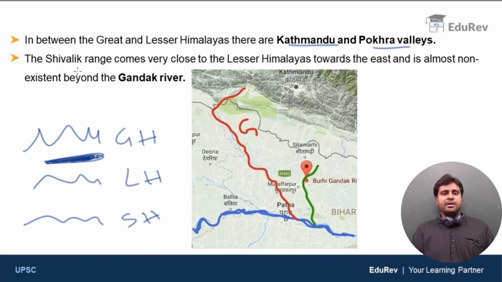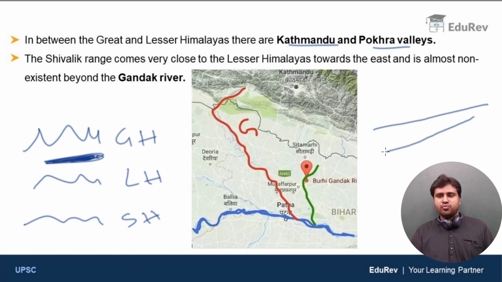Clear? Now, the Shivalik range comes very close to the Lesser Himalayas towards the east, and it is almost non-existent beyond the Gandak River. So just imagine these to be the Middle Himalayas. So the Shivalik range comes very close to the Middle Himalayas. And once we cross the Gandak River, the Shivalik range is almost non-existent. It is absent. And this is Gandak River on map. The red color line represents Gandak River.